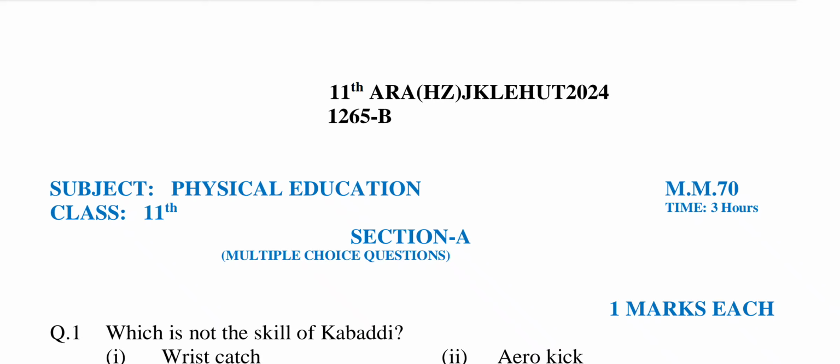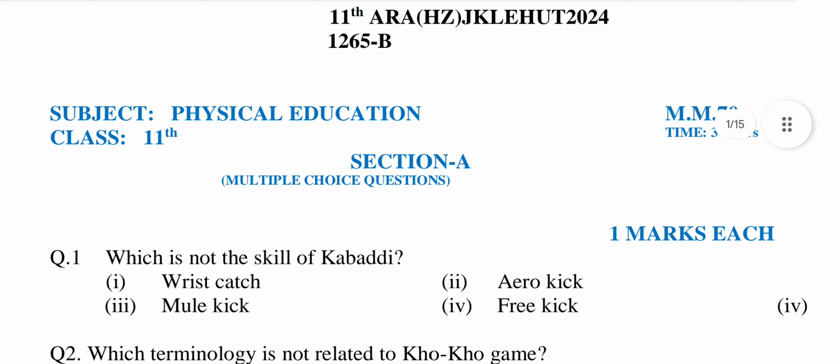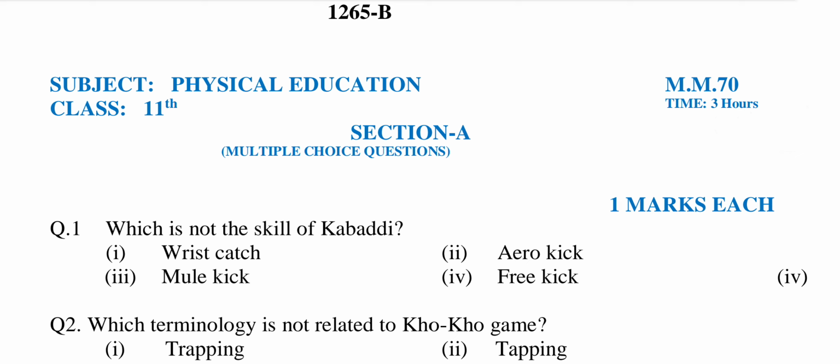Students, today I am going to review the question paper of Higher Secondary Part First for the session 2023-24, Annual Regular, Hard-Yon of Jammu and Kashmir, Leh UT, 2024. Subject Physical Education, maximum marks 70, class 11th, time 3 hours. Section A, multiple choice questions, 1 mark each.